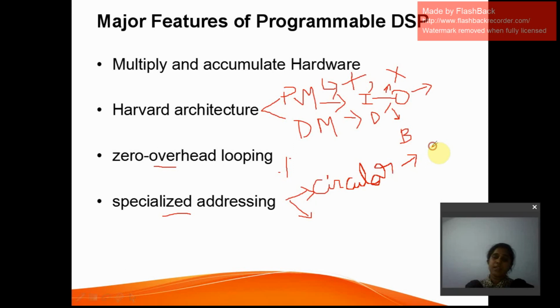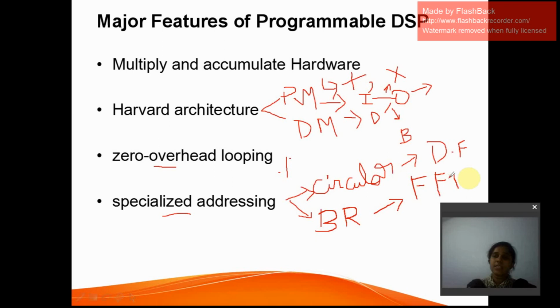And there is another addressing scheme called bit reversed addressing, and this is generally used to implement fast Fourier transforms. We will be discussing the discrete Fourier transform and fast Fourier transforms in coming sessions.